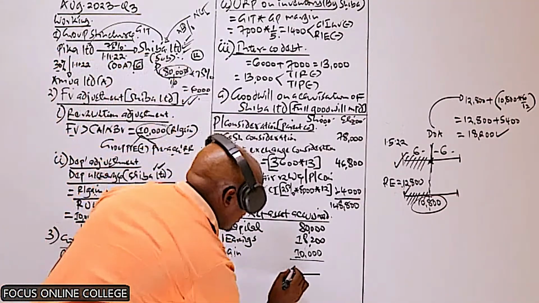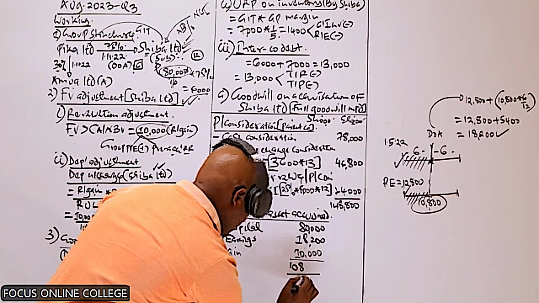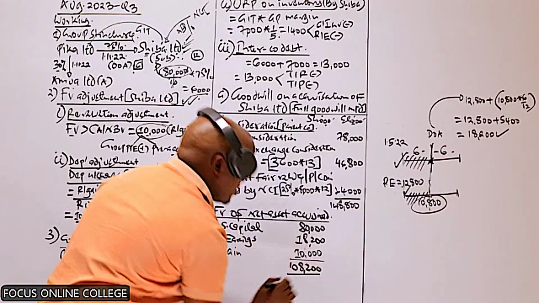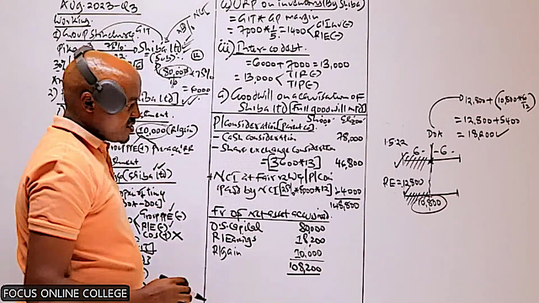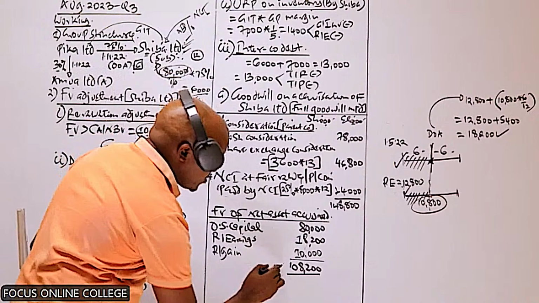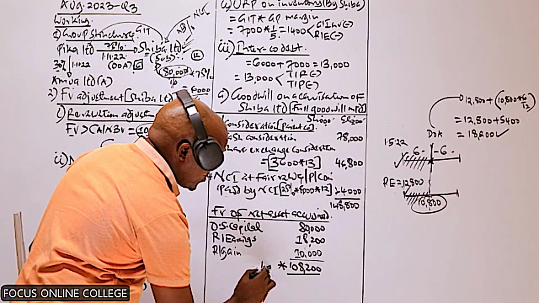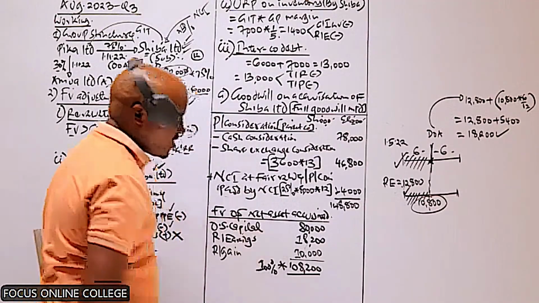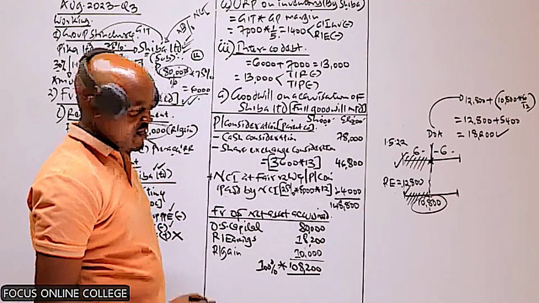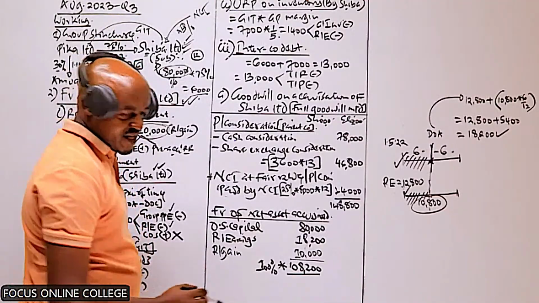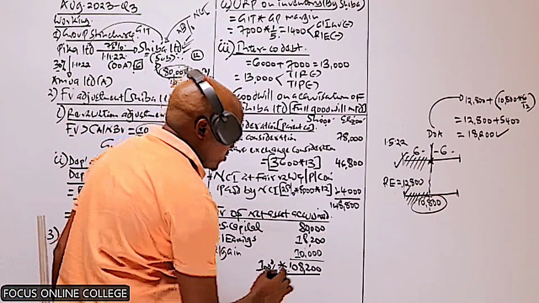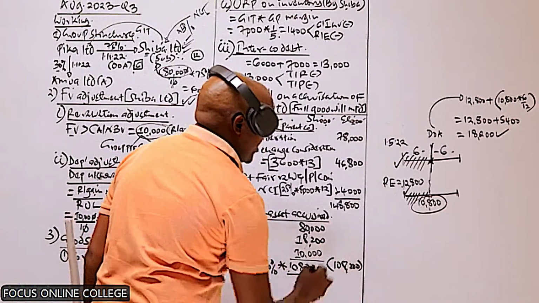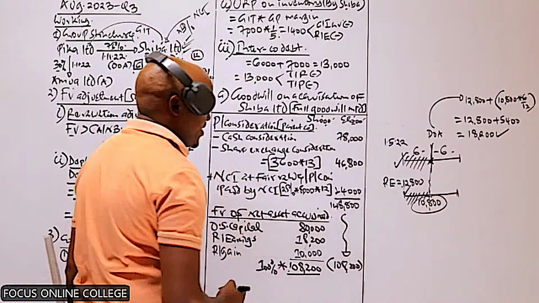This will give us 108,200. And in this case, remember, we're interested with the goodwill of the parent and the goodwill of the NCI. So what we do here, we take the net asset acquired by the parent and the NCI. The net asset acquired by the parent and the NCI should be 100% of this. So 100% of this is 108,200, which basically will be less from the figure we have up there.